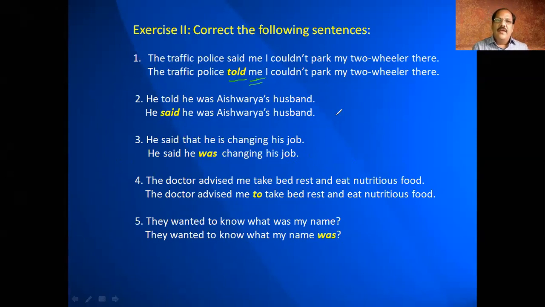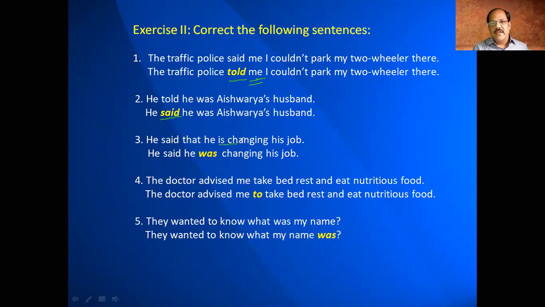He told he was Aishwarya's husband. It should not be told here because there is no person here. So he said he was Aishwarya's husband. Instead of told, we have to write said. And he said that he is changing his job. So that is wrong. He said is correct because that is understood here.